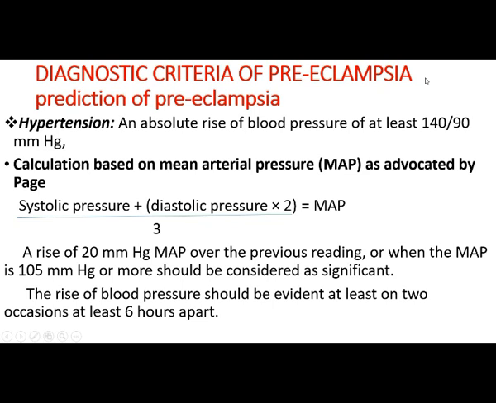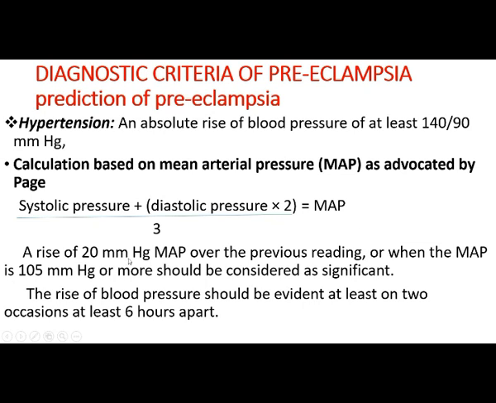Next we can see the diagnostic criteria of preeclampsia. How can we diagnose it as preeclampsia? First is hypertension, an absolute rise of blood pressure to at least 140/90 mm of Hg. So we can see how it can be calculated. Calculation is based on the mean arterial pressure. That is systolic pressure plus diastolic pressure into 2, divided by 3, is the mean arterial pressure.